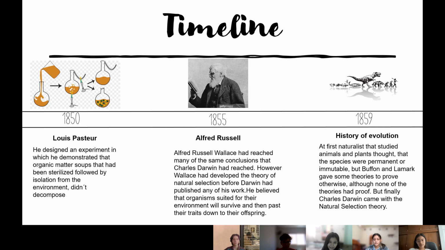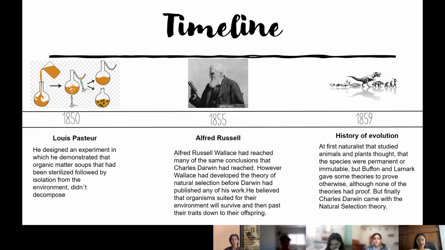Alfred Russel Wallace, 1855. Alfred Russel Wallace had reached many of the same conclusions that Charles Darwin had reached. However, Wallace had developed a theory of natural selection before Darwin had published any of his work. He believed that organisms fit for their environment will survive and then pass their traits down to their offspring.